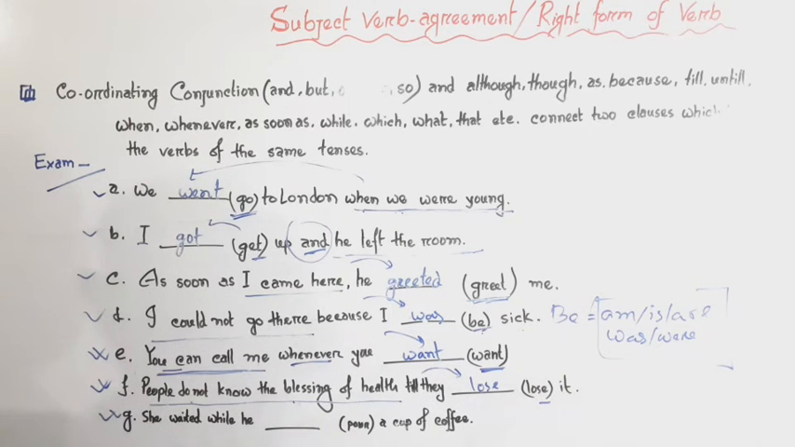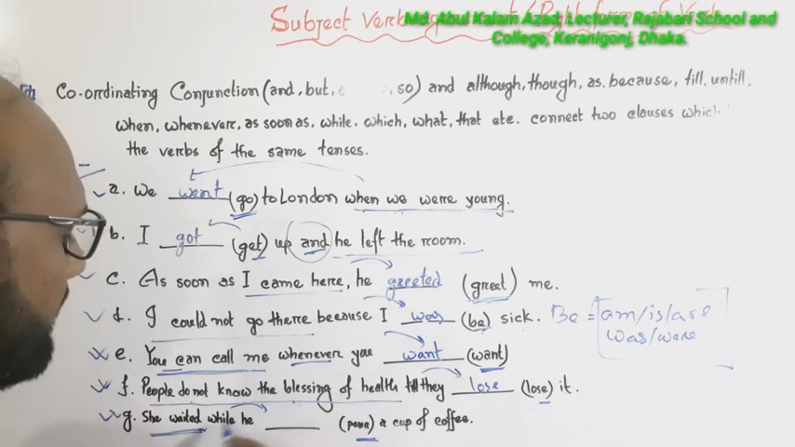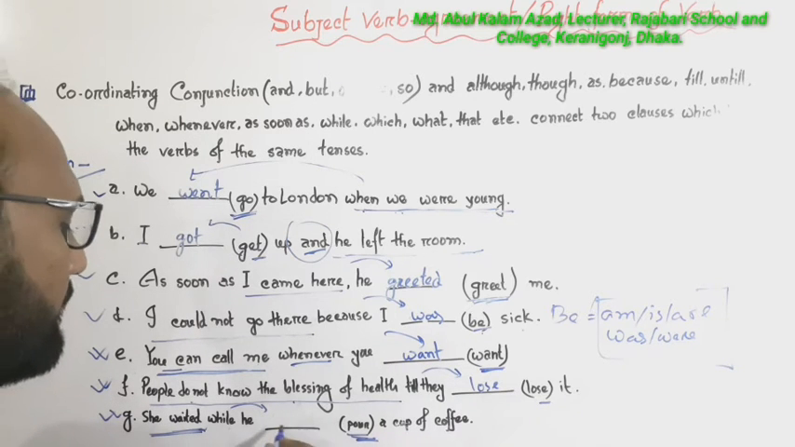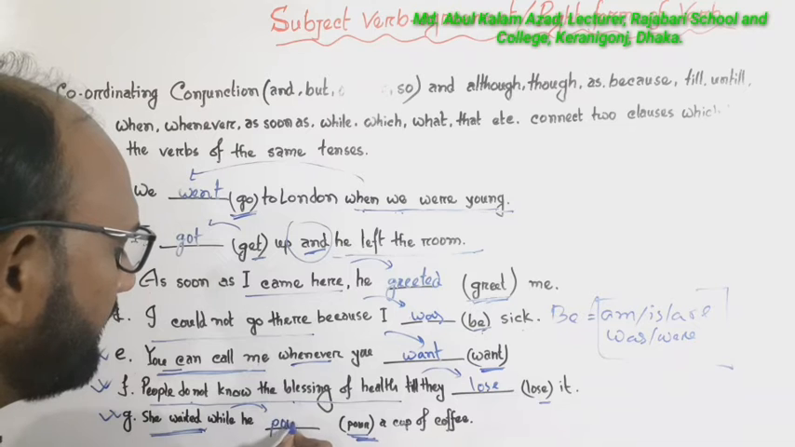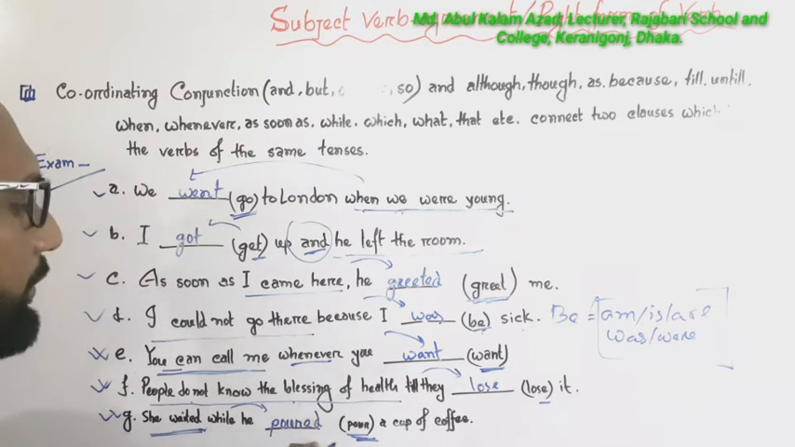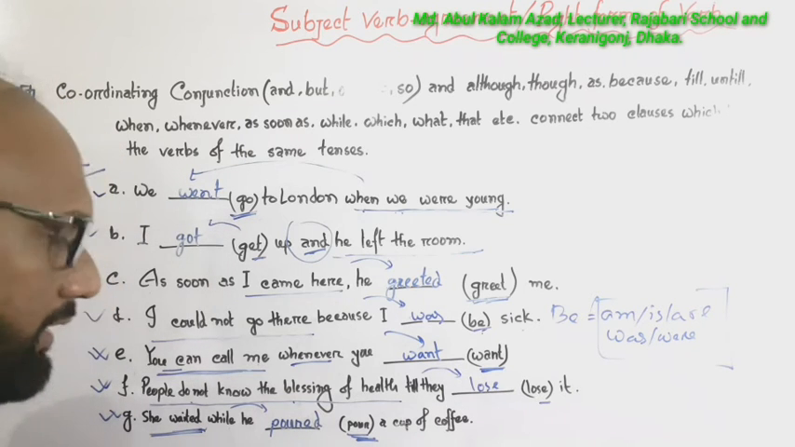Look at this, G. She waited while he in the bracket poured a cup of coffee. Here, she waited is past indefinite tense, and so after while will be the same tense: subject plus past form of verb, poured, P-O-U-R-E-D. She waited while he poured a cup of coffee.